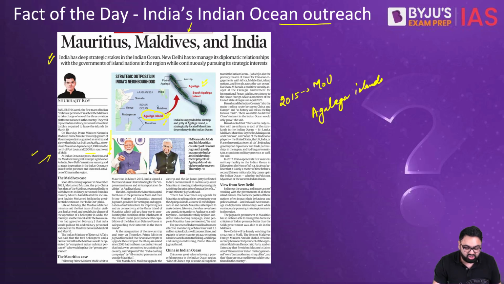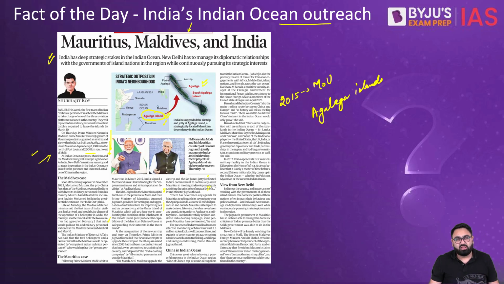When you develop an island, that also means that you have a free hand to develop your own infrastructure there as well. As per the agreement, the government of India was allowed to set up and upgrade infrastructure and sea connectivity in outer Mauritius area. Since then, India has invested a lot of money in Agalega Islands and in other parts of Mauritius as well.